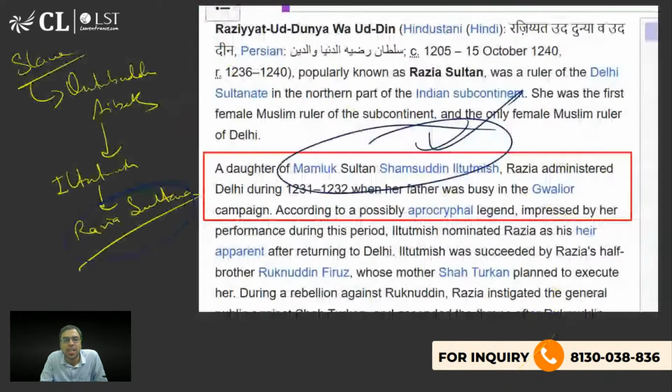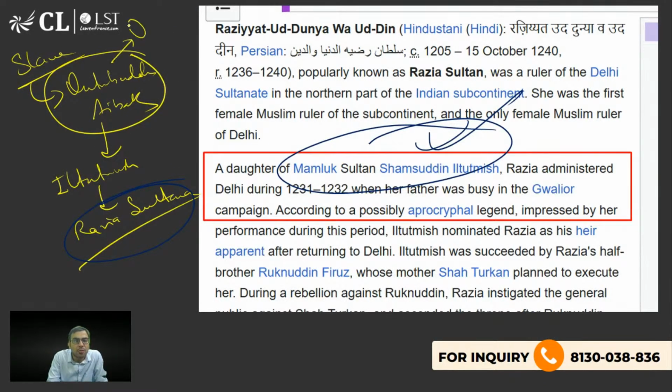Aur ek do aur sawal poochte hain. During the time of Qutbuddin Aibak, Qutub Minar was built. So Qutub Minar was built in the memory of which Sufi saint? Qutub Minar jo banaya gaya tha, kaun se Sufi saint ki yaad mein banaya gaya tha? Can anyone tell me?